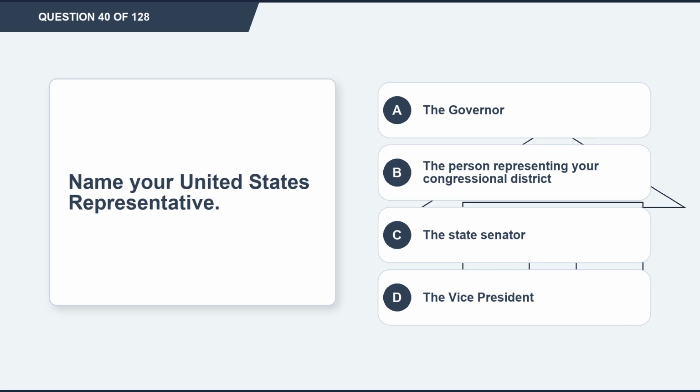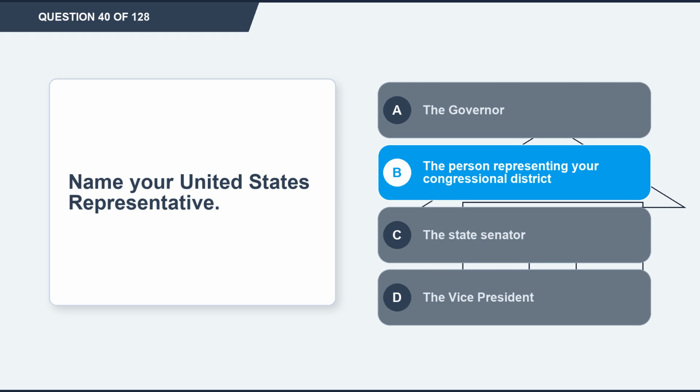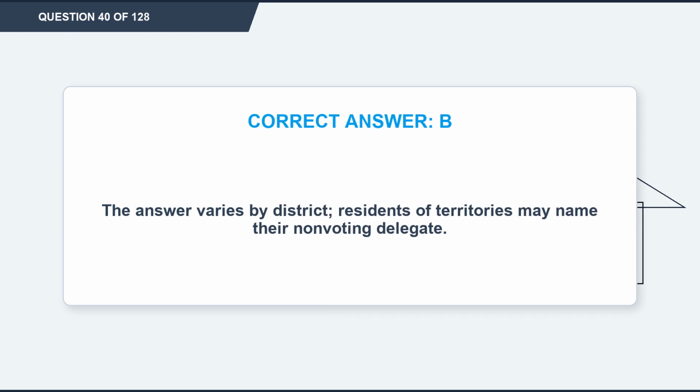Question 40. Name your United States representative. Option A, the governor. Option B, the person representing your congressional district. Option C, the state senator. Option D, the vice president. The correct answer is option B, the person representing your congressional district. Explanation: the answer varies by district. Residents of territories may name their non-voting delegate.